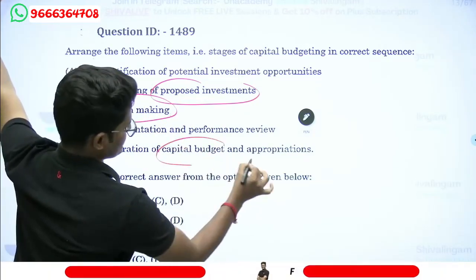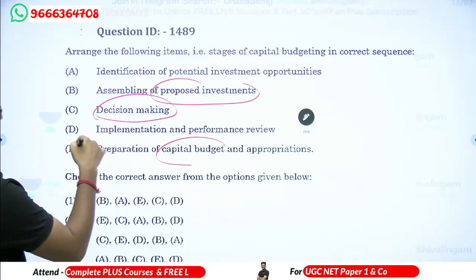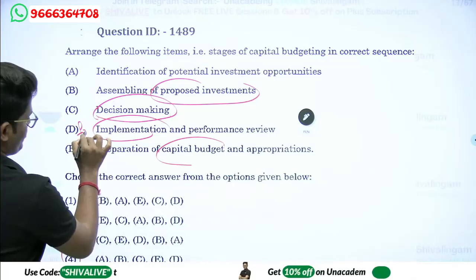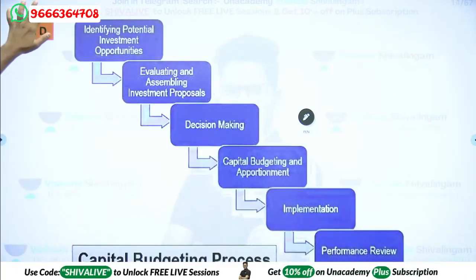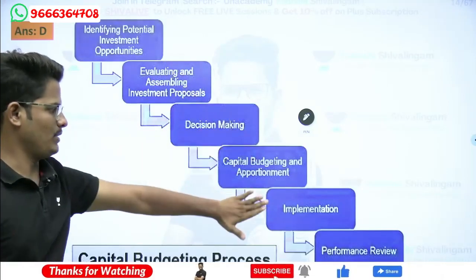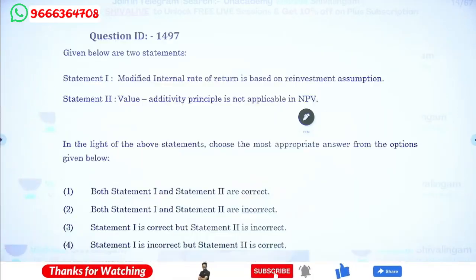Later, prepare a budget for each of the proposals, the proposal which we fixed up. Later, implementation will be a final step. This is a capital budgeting process usually. Opportunities, assembling, decision, budget, implementation, review process.